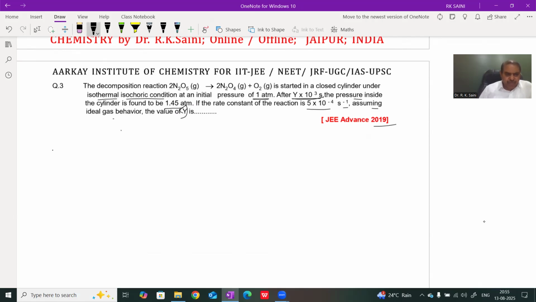First, carefully see the reaction. 2N2O5 gives 2N2O4 plus O2, and hence according to the rate law equation, the rate is proportional to K into N2O5 concentration to the power 1.